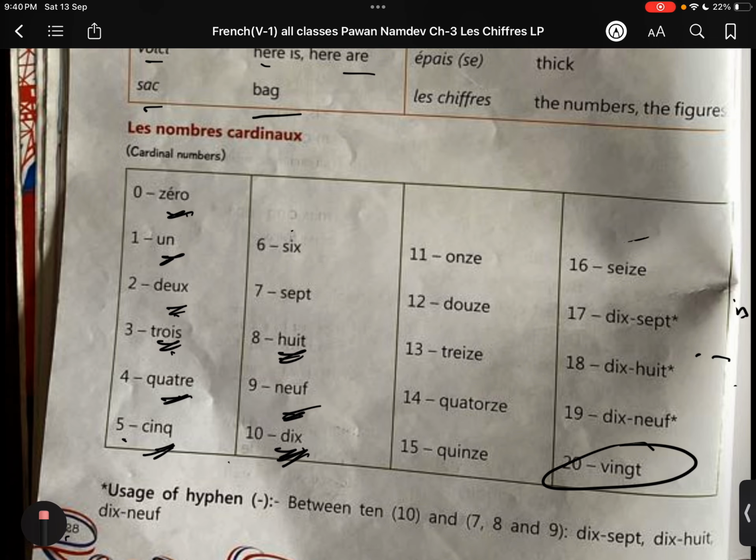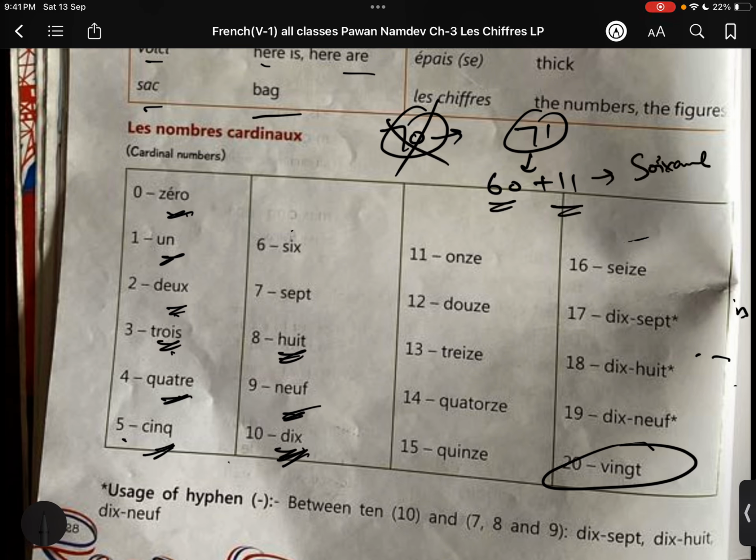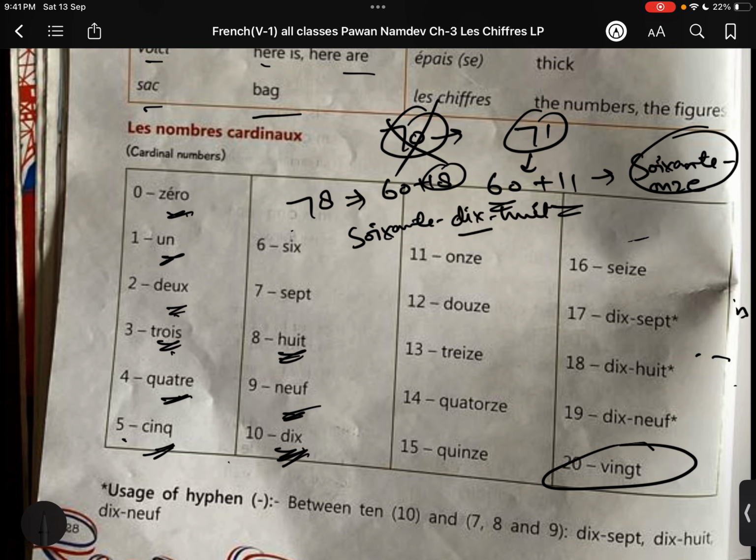Since we don't have a word for 70, 71 would be written as 60 plus 11, because 70 we cannot write, it doesn't exist in French. Okay, 60 plus 11, 60 is 60 and 11 is 11, 71. Okay, 78 would be 60 plus 18, 60 and 18. See, 3 numbers are there, that's why we are going to use those symbols again to make it 1.